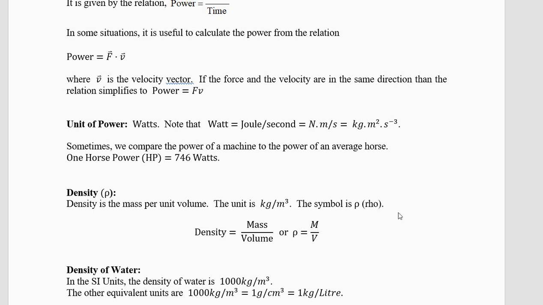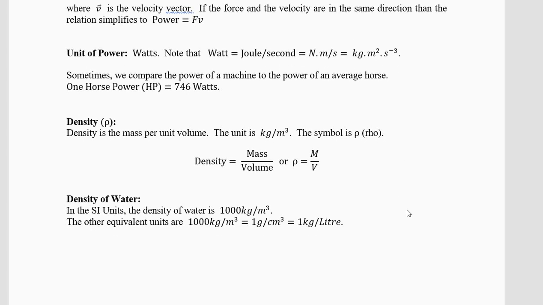Now on earth we have a lot of water. 71% of the earth is covered with water, and we are using water in almost everything. So it's good to know the density of water. The density of water is 1000 kilogram per cubic meter. The other units are 1 gram per centimeter cube and 1 kilogram per liter. 1 liter of water is 1 kilogram. 1 gram of water is 1 centimeter cube. How much is a centimeter cube? 1 centimeter into 1 centimeter into 1 centimeter, if you have a cube.